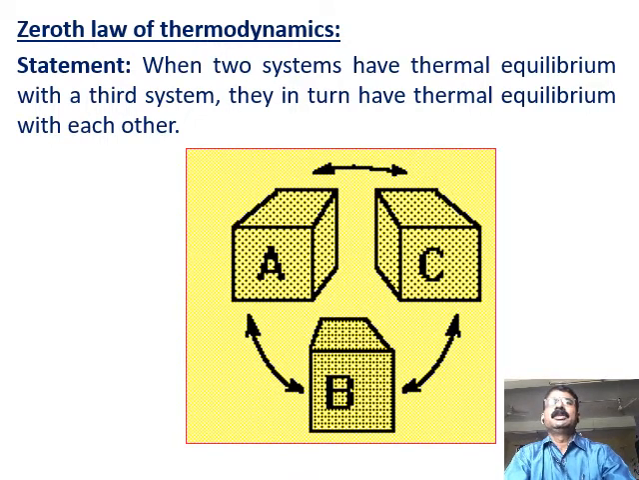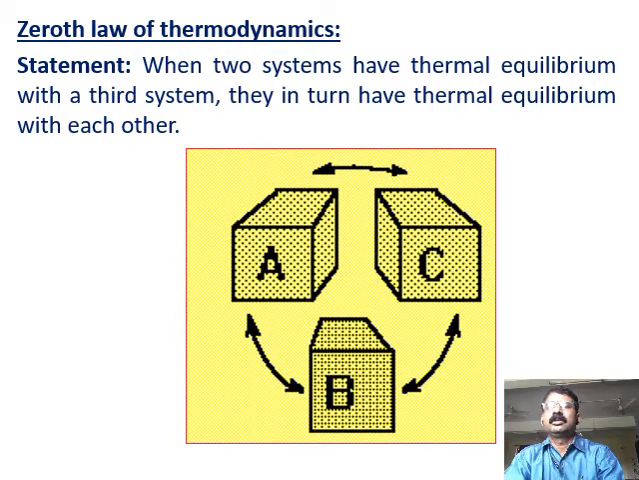Now coming to the zeroth law of thermodynamics: when two systems have thermal equilibrium with a third system, then they in turn have thermal equilibrium with each other. You see, very easy to understand the definition. When two systems have thermal equilibrium with a third system. Now let me explain this here.